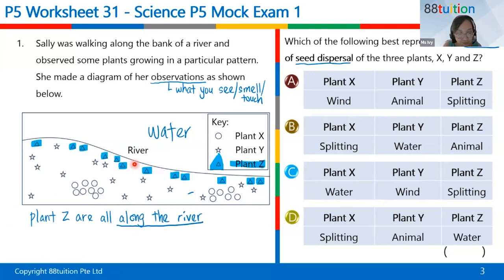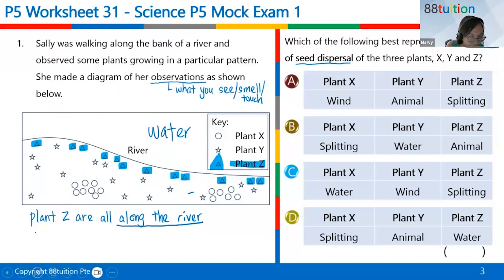You see, this is the beach, you know, the shoreline. So where this is land, all these are land. This one is water. The top is water, below is land. So the plants are all found along the river.